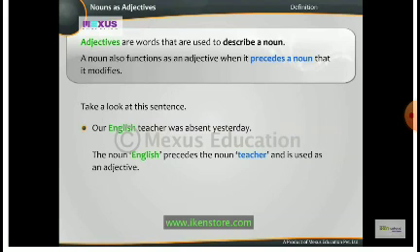Take a look at this sentence. Our English teacher was absent yesterday. English teacher. Both the nouns are there. But the description of the teacher is being talked about. The noun English precedes the noun teacher and is used as an adjective.